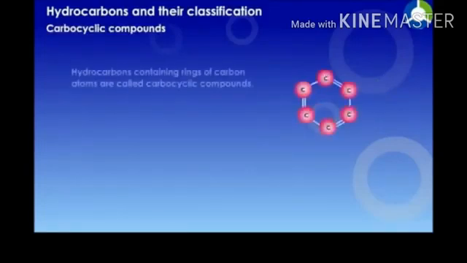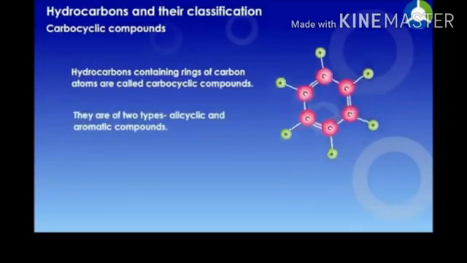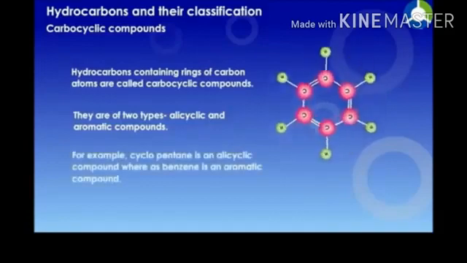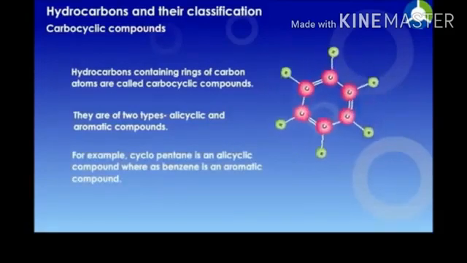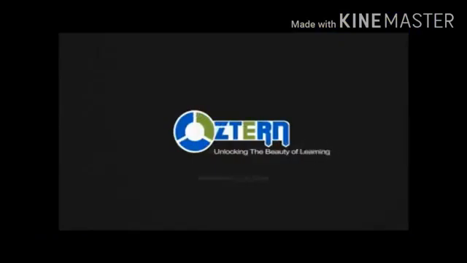Carbocyclic compound. Hydrocarbons containing a ring of carbon atoms are called carbocyclic compounds. There are two types: alicyclic and aromatic compounds. For example, cyclopentane is an alicyclic compound, whereas benzene is an aromatic compound.